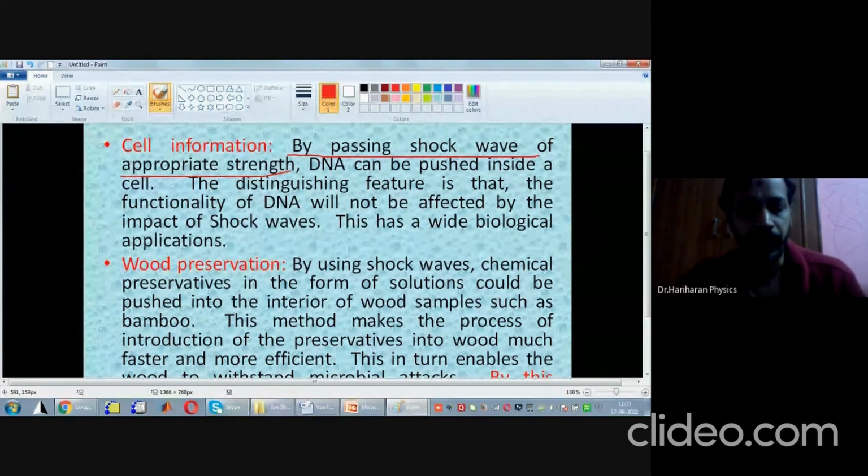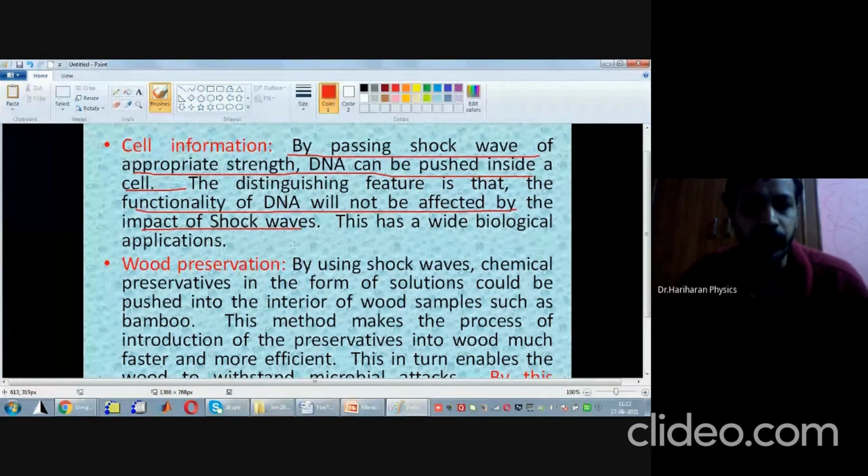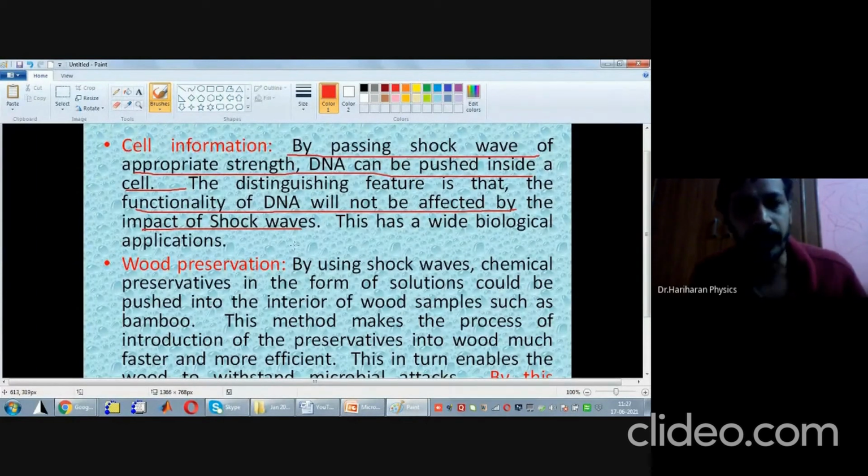By passing a shock wave of appropriate strength, DNA can be pushed inside a cell. And what is the advantage of this? The functionality of the DNA will not be affected by the impact of shock waves. Therefore, the DNA pushed inside the cell by this fast mechanism will be able to shed light on a lot of information about a cell.